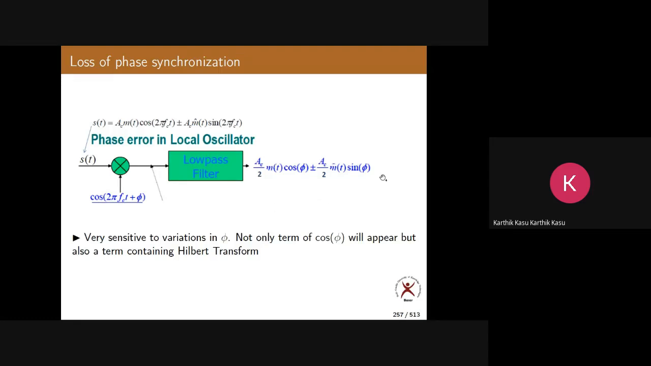Now this is the output of the demodulator if there is a loss of phase synchronization. So SSB is very sensitive to loss of phase synchronization. Why? Because not only cos phi, you are getting sin phi also, m hat of t sin phi. So it is a somewhat distorted version of your message. So SSB is very sensitive to loss of phase synchronization as well as frequency synchronization. So that you must remember.